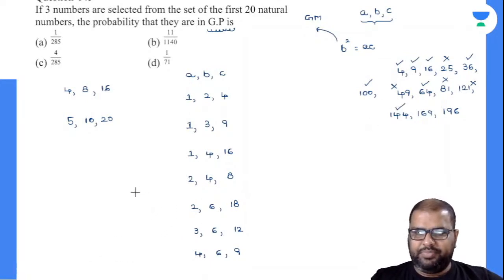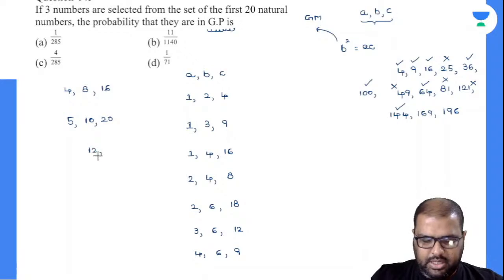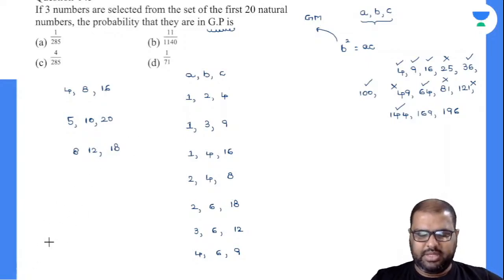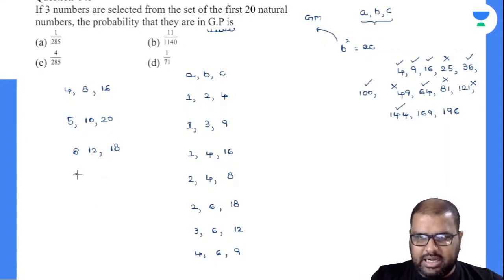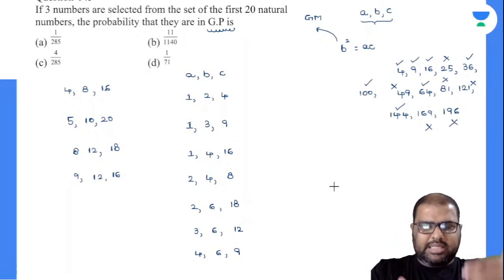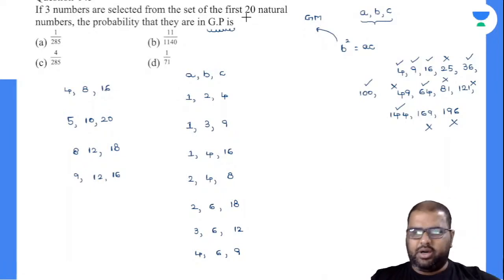144, yes I can write down. So 144 is 12, 12s are 144. And I can write down in one more way. I can write down 12 here, 8 here, 18 here. 8 8s are 64. Yes, 144. Perfectly done. Is there any other number? Yes. 9 comma 16. 16 9s are 144. And yes, this is 12 only. So I cannot write down 169 because this is 13. 13s are 196, not valid. If I take down any numbers apart from that, it will be more than 20 and I am violating the given question condition.